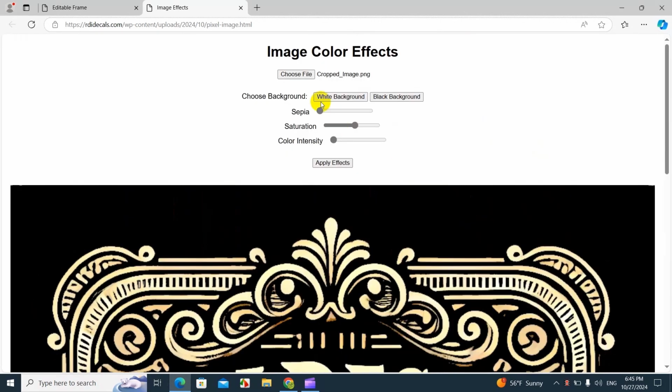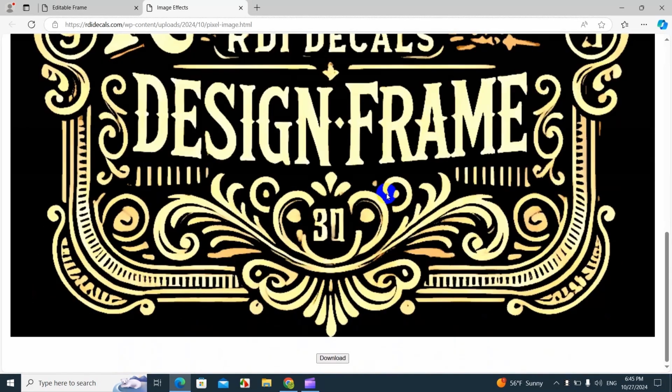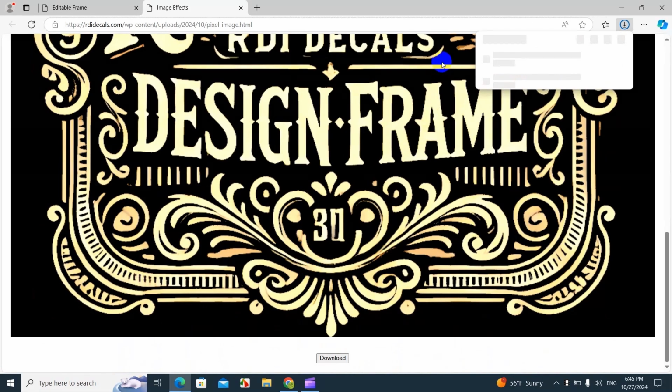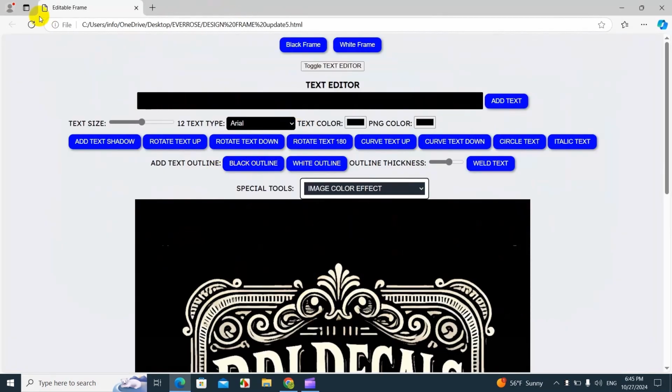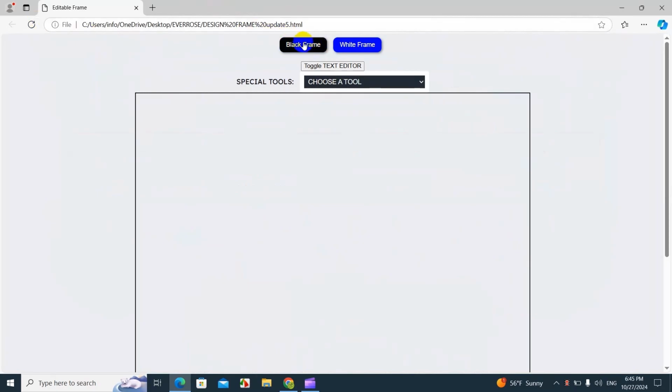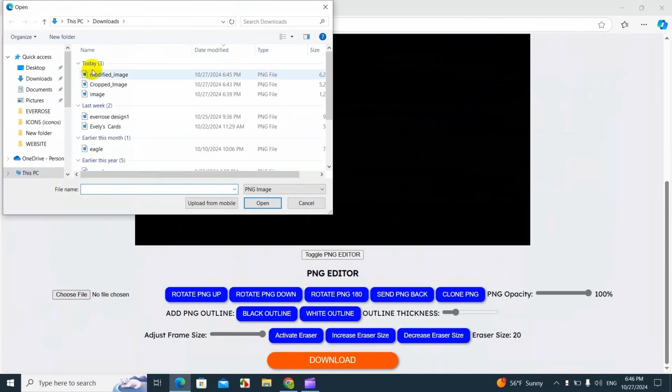Now let's increase some of that vintage style or sepia style. I think this will be good. I think that's good. Now it has that nice color, and we're gonna download it. So we're gonna download this image now, and it will be downloaded as modified image. So now let's go back to design frame and turn on the black frame, and let's upload the image, and we gotta work on it and remove some stuff.